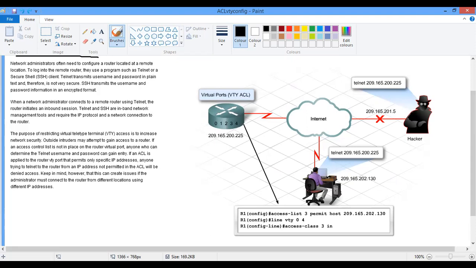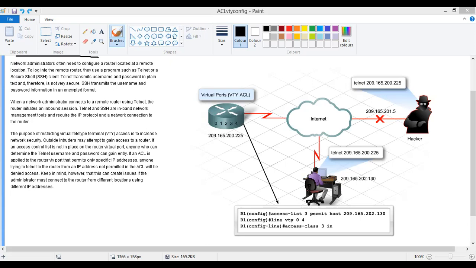I want to still remind us that we have different types. We've dealt with standard, we've dealt with extended. So this is named ACL. Named ACL is the use of either of these standard or extended formats.